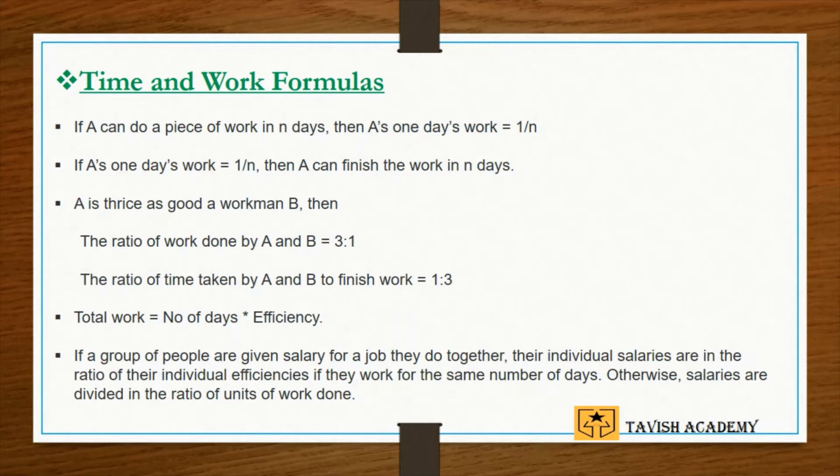Now, if a group of people are given salary for a job they do together, then their salaries will be in proportion to their individual efficiencies for the work done for the same number of days, or else the salaries will be divided in the ratio of units of work done by them.